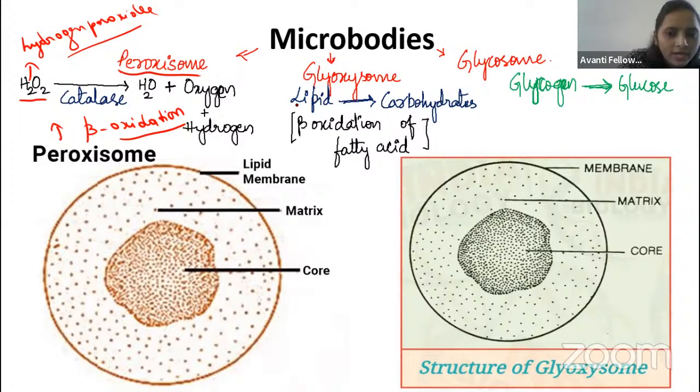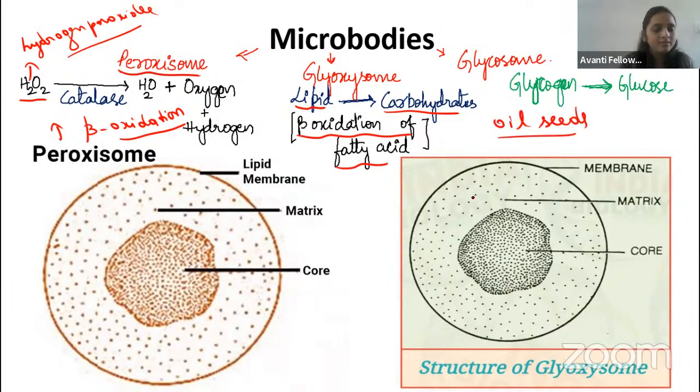Remember, where the lipid is converted into carbohydrate means the beta oxidation of the fatty acid in the seeds, especially in the oil seeds. The peroxisome is only converted into the glyoxysome. Okay, guys, remember always. And you have to remember, the peroxisome is a single membrane organelle. It has a single membrane lipid bilayer. And coming to the glyoxysome, the glyoxysome also consists of a single membrane. Okay, guys, do you understand this?